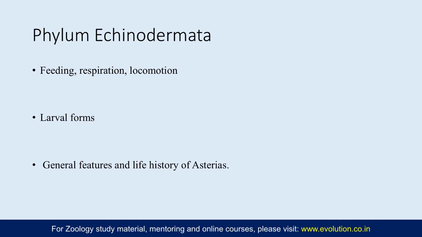Echinoderms, the most important topic are the larval forms, and the other important topic under Echinodermata, which is not exclusively mentioned in the syllabus, is something called as mutable connective tissue. Questions on this topic has been asked multiple times. Mutable connective tissue, or also known as the mutable collagenous tissue.